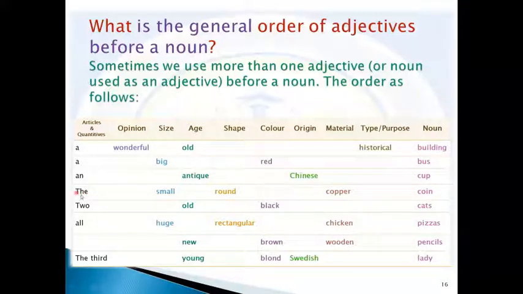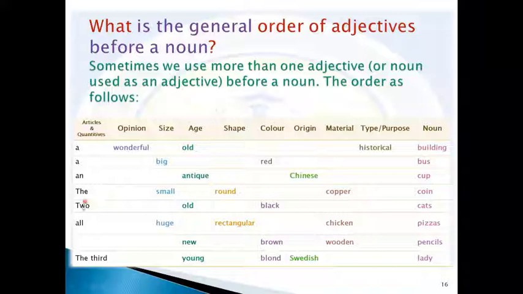The article, the, then size, small, then shape, round, an adjective, shape adjective, and then we use the material adjective, copper, and then we use the noun. Two old black cats. So the age should be mentioned before color.